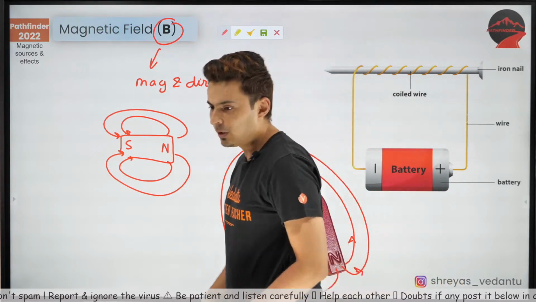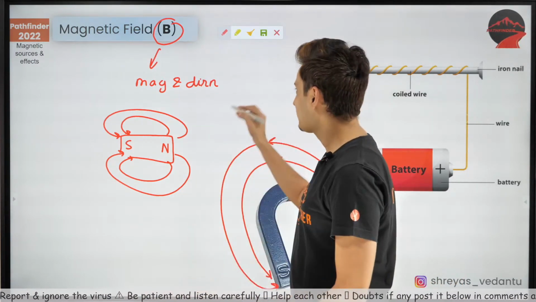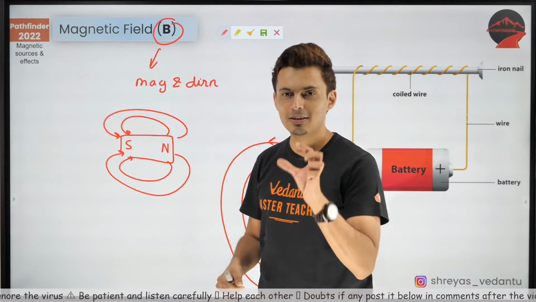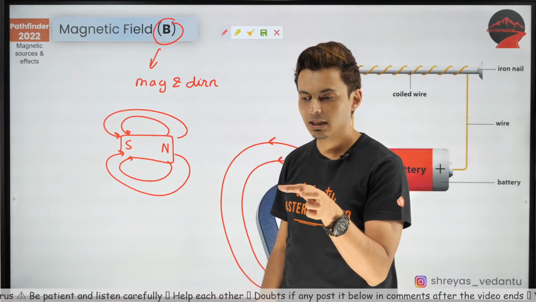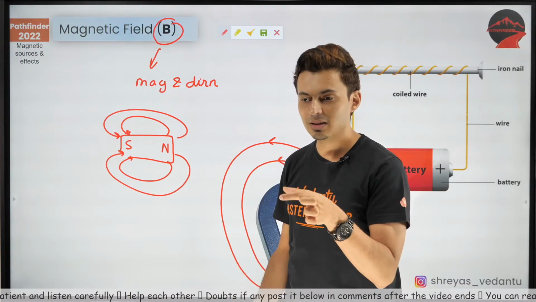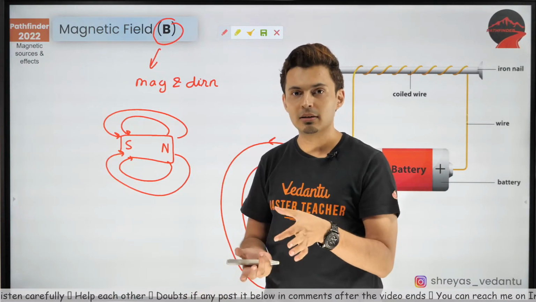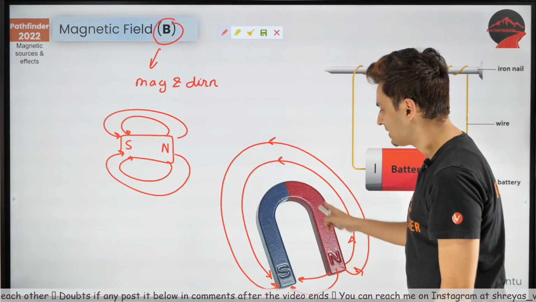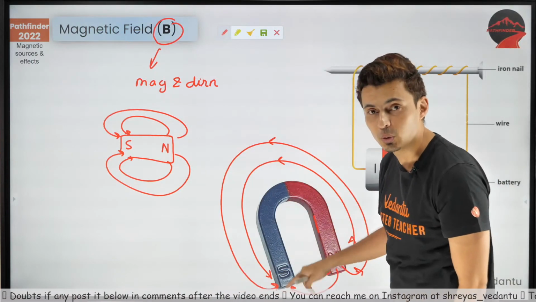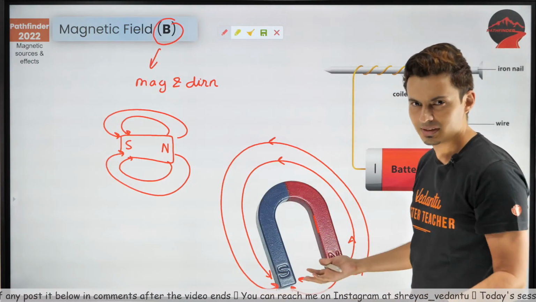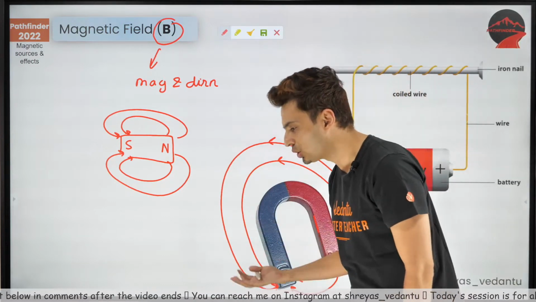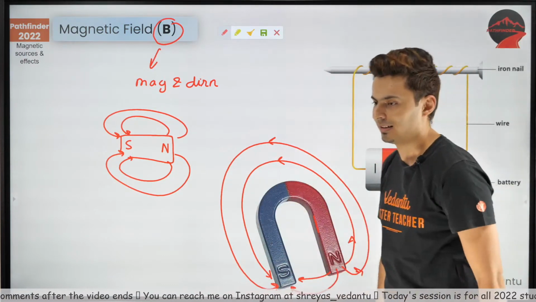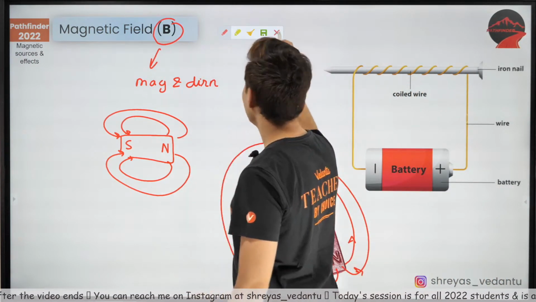Sir, why is it called horseshoe magnet? Because, actually speaking, the shoe which is fitted on the feet of the horse looks like this. So the shape of this is the shape of the shoe which is fitted on a horse or those animals. That's why it's called horseshoe, and it is a magnet. That's why horseshoe magnet. Okay, cool.